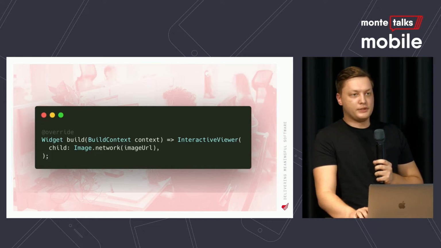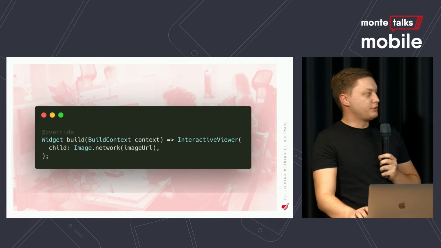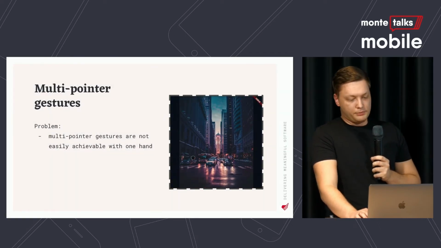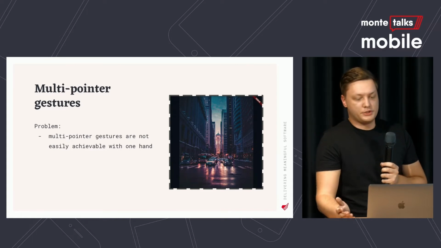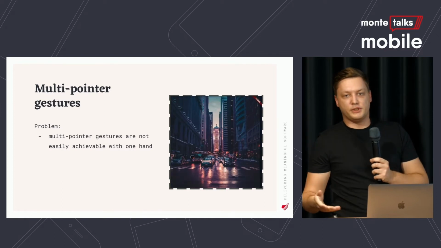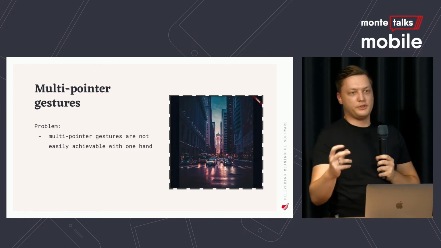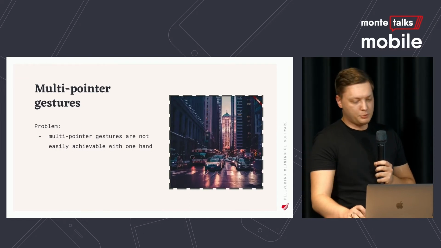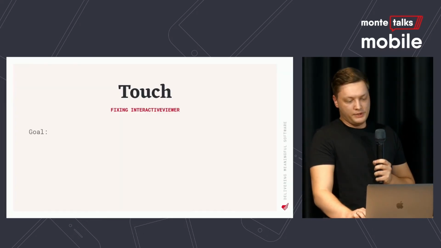But the problem is that Interactive Viewer by default only supports multi-pointer gestures. So the problem is obviously that multi-pointer gestures are not easily achievable with one hand. You can try that right now. Just take out your phone and try to zoom with one hand. Depending on the phone you have, it might be even impossible. So we have to fix that somehow.